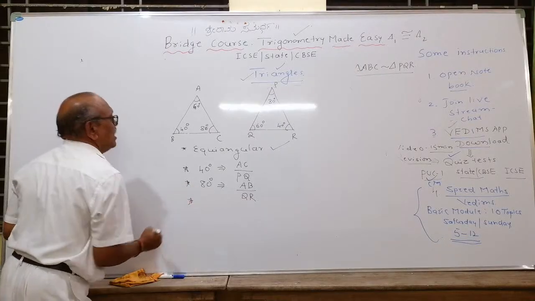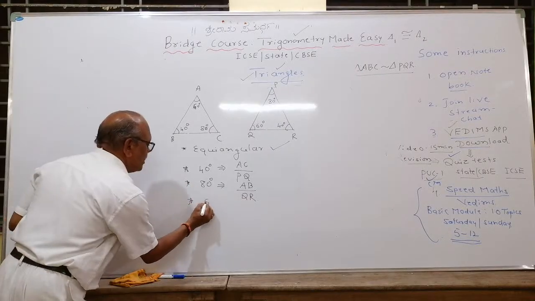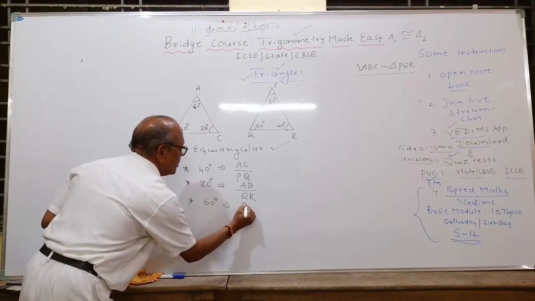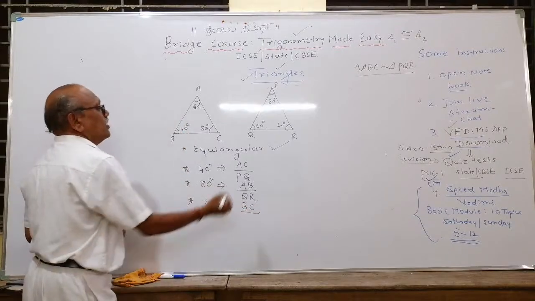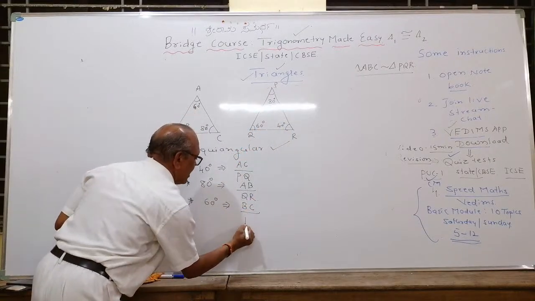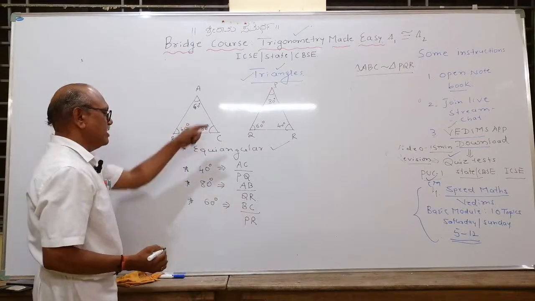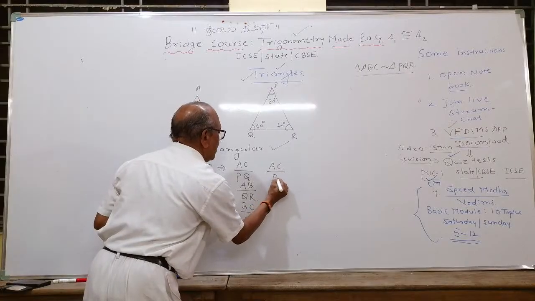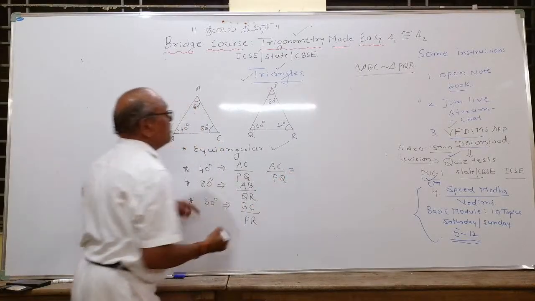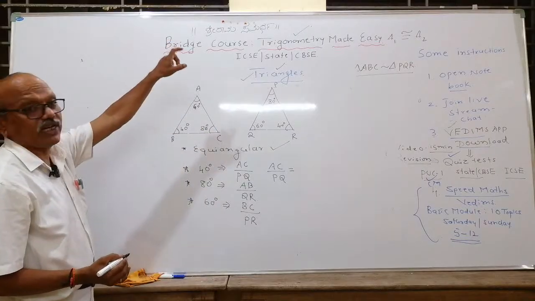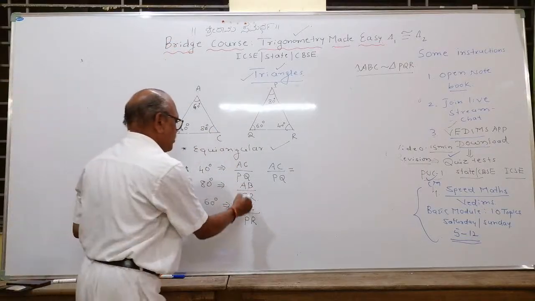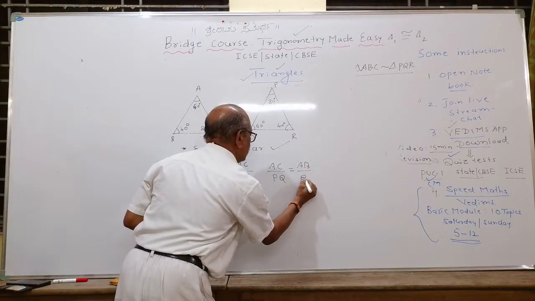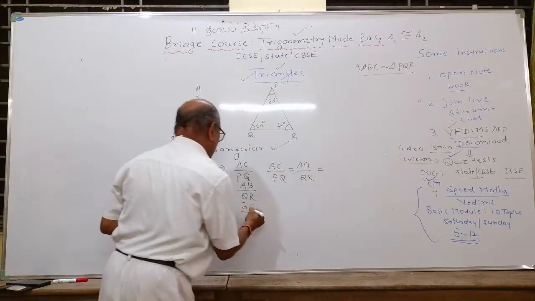And the last one remaining is 60 degree. In the numerator, you take the side opposite to 60 degree. What is the side opposite to 60 degree? It is BC. Here it is PR. These are the corresponding sides. When they are similar, all three of them must be equal. This you have to understand very clearly before you learn. This is the foundation on which trigonometry stands, my dear students. AC upon PQ, then AB upon QR, that will be equal to BC upon PR.